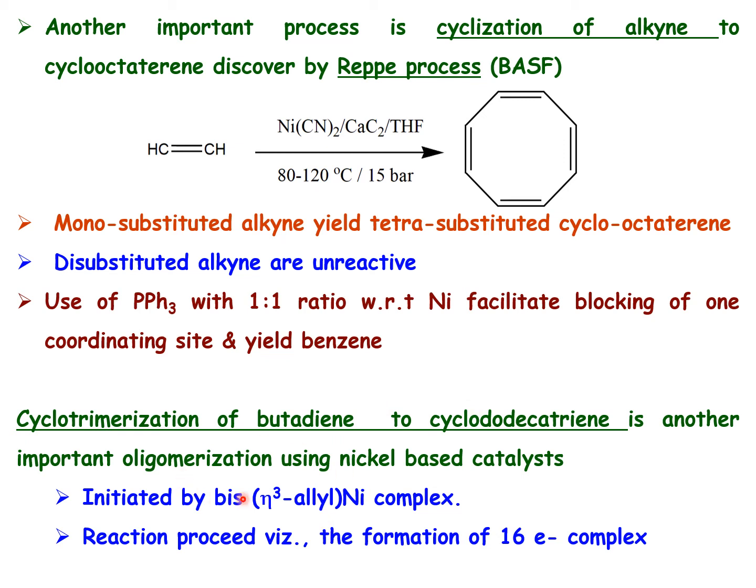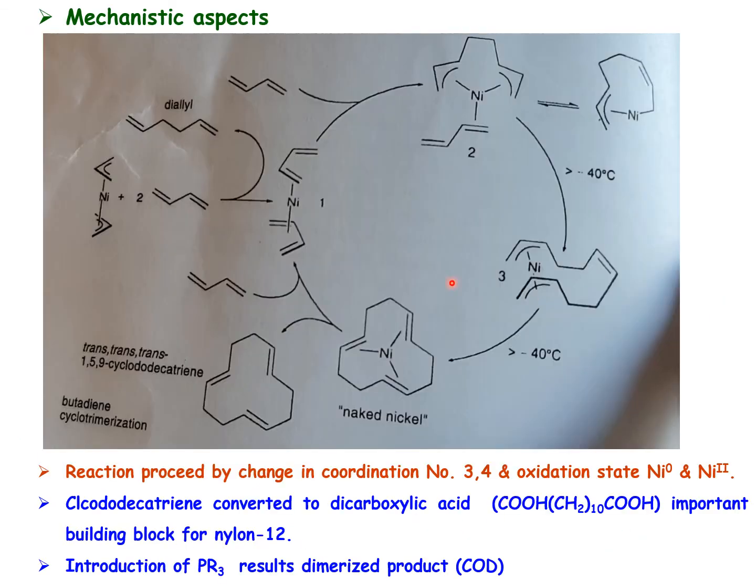Basically, the nickel eta3-allyl complex is the major complex. Then the reaction proceeds via what we call a 16-electron complex. So here is the mechanism. As I said, the nickel allyl complex is the starting component, where nickel is in the zero oxidation state.